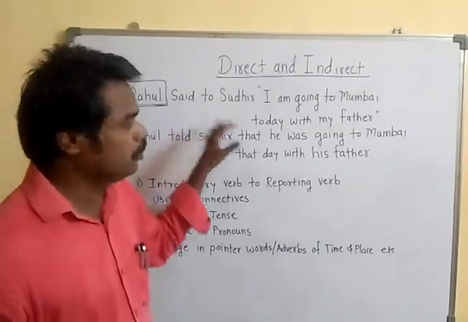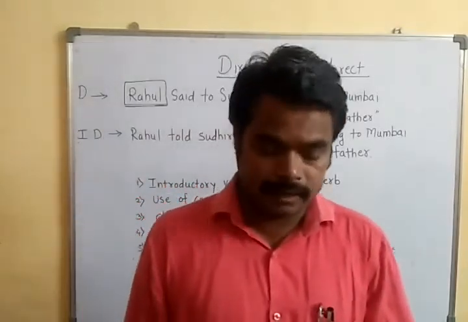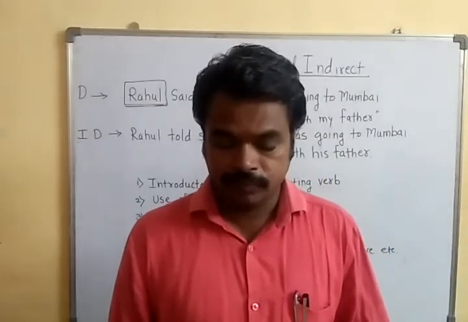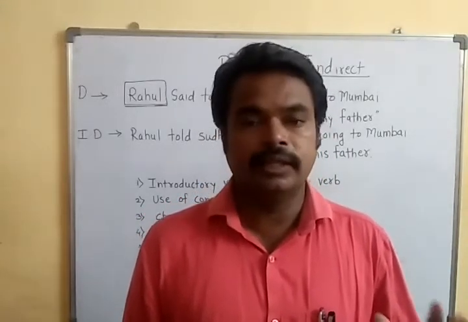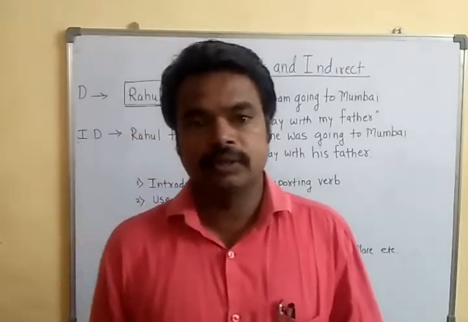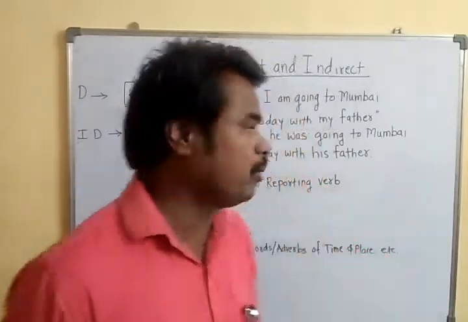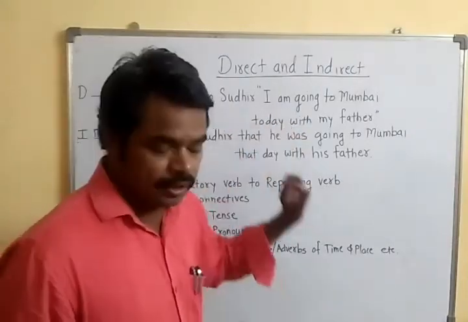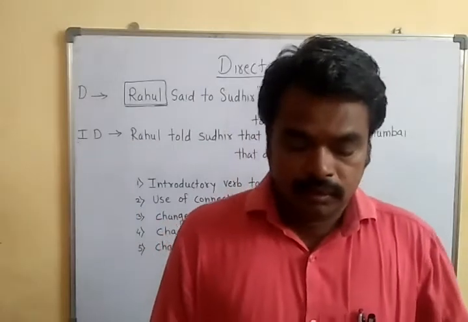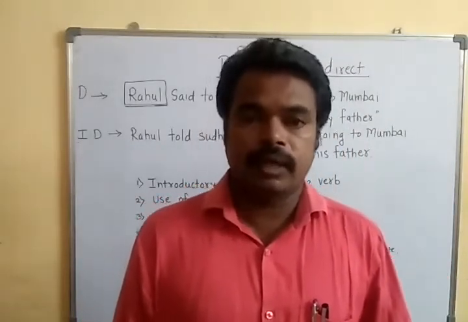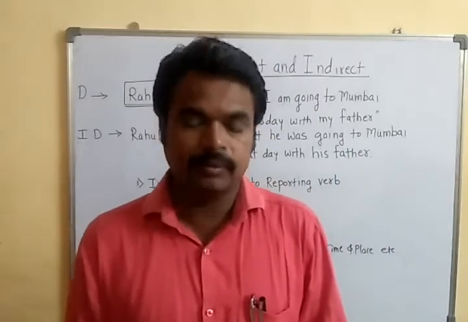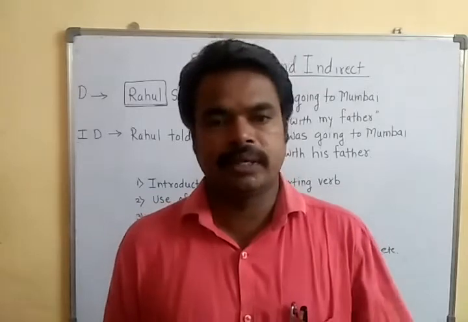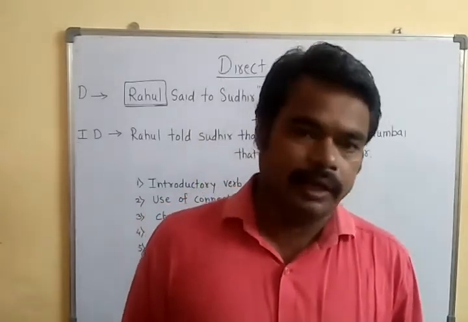According to the rule, we can say it is a direct sentence when someone's speech is mentioned without making any change. That is a direct sentence, as in the first sentence we have seen. And what is indirect? When someone has spoken a sentence, and we do not convey it as it is to someone else, we make certain changes. That is indirect.